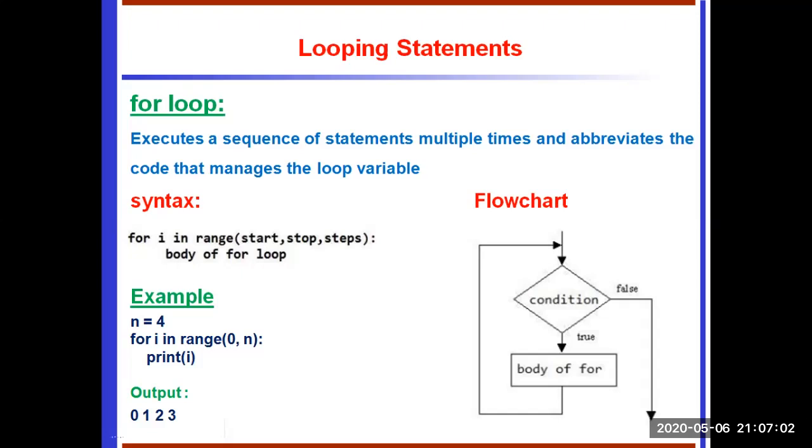See the small example: display the numbers. N, we have to set the limit. The for loop executes 4 times. For i, an arbitrary variable, in the range, we specify the range function 0, n. So it takes 0 to 4. So the for loop executes for 0, 1, 2, 3, which is 4 times. That value is also printed.